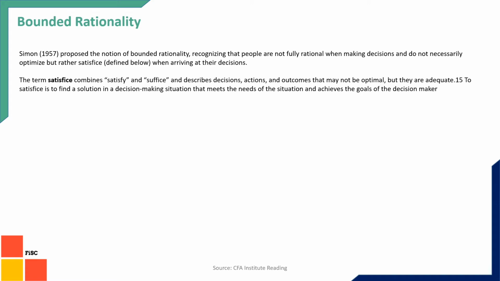In this way he satisfices. That means he satisfies himself by making a decision which is sufficient for his need. Satisficing is a word combined from satisfy plus suffice. Something which is sufficient for him, which gives him what he is expecting, he makes that decision, even if it is not the best decision for him.